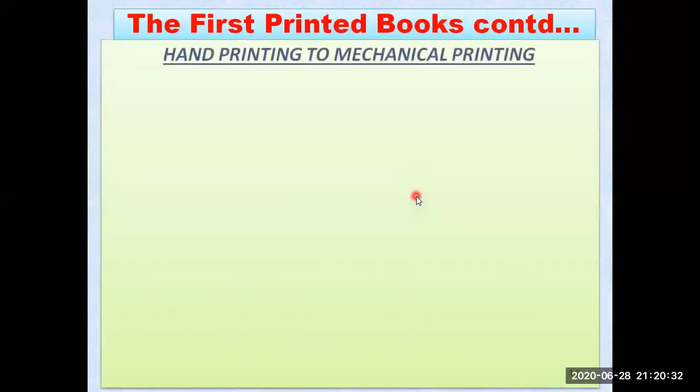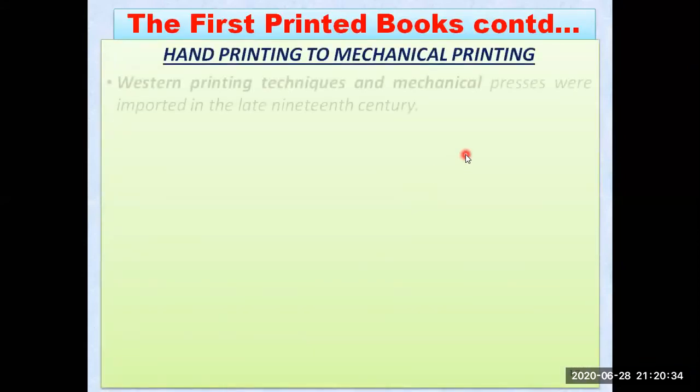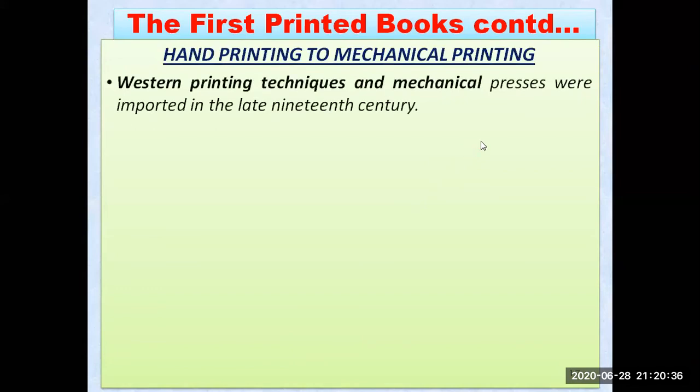Our topic, the first printed books, continues here also. Handwriting to mechanical printing, that is the answer regarding that new technology. This is the new technology by which people changed from hand printing, manual printing, to mechanical printing. Let us see. Western printing techniques and mechanical presses were imported in the late 19th century.